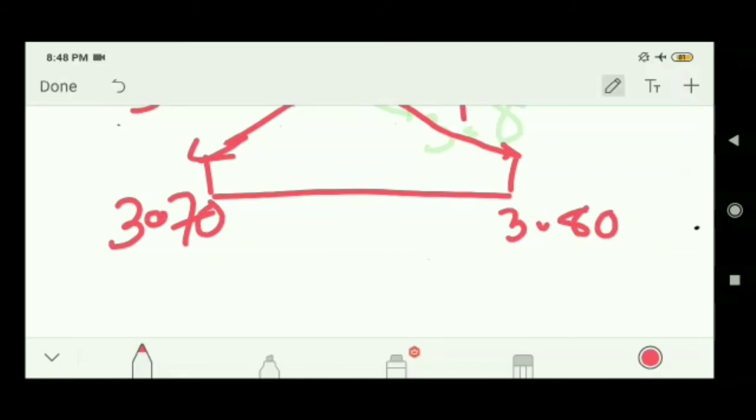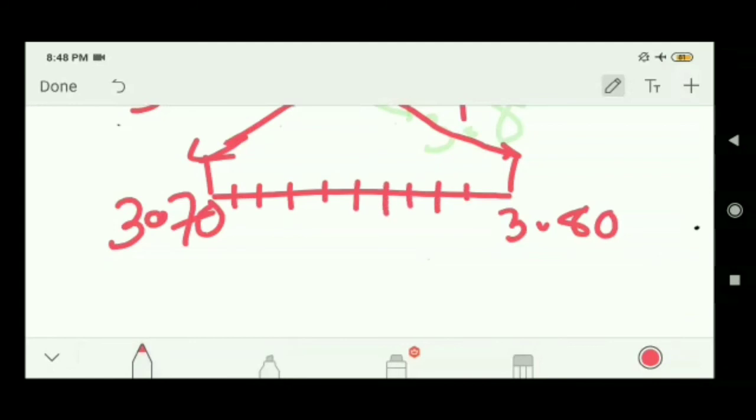Next is 3.76. What is our number? 3.765. Now 3.76 means I will divide it similarly into 10 equal parts: 1, 2, 3, 4, 5, 6, 7, 8, 9.